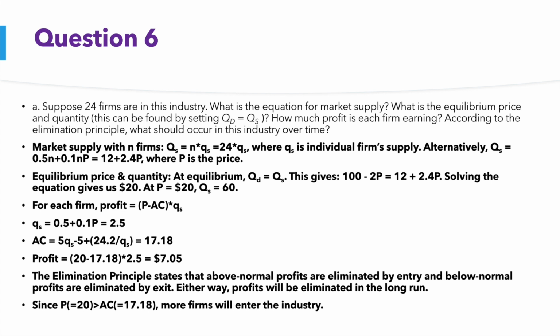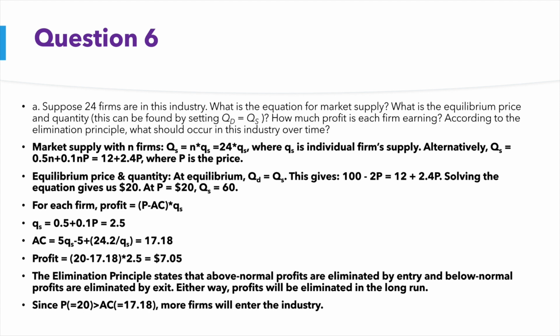To find the equilibrium, we'll have to equate Q demand to Q supply, and that gives us an equation of 100 minus 2 times price is equal to 12 plus 2.4 times price. And solving that equation of one unknown, that gives us a price of $20 and a total supply of 60. For each firm, we'll use the profit formula that we learned a few chapters back, first working out the individual firm's supply as well as average cost. We know that the profit for each firm is going to be $7.05, and since all the firms are identical, they will have the same profit.